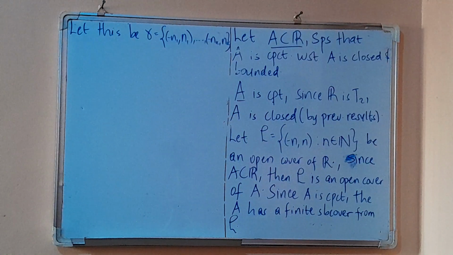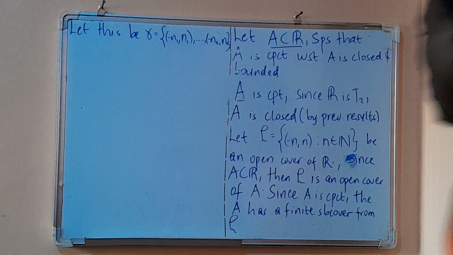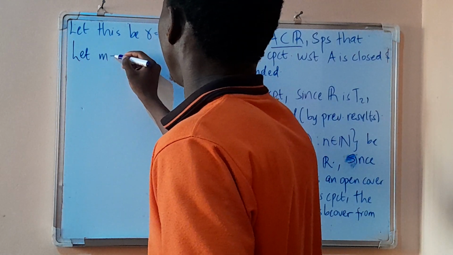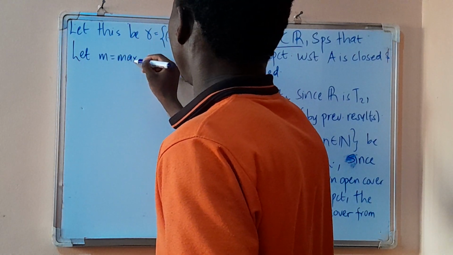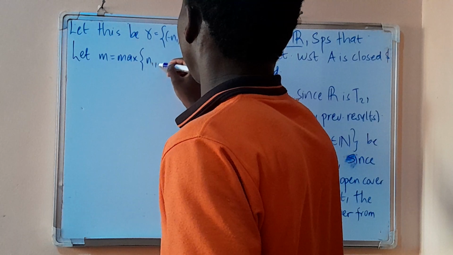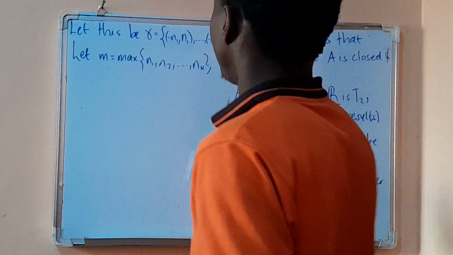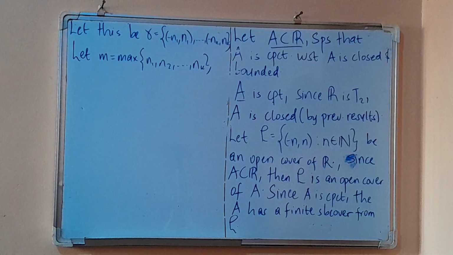That is the finite subcover of A. So if we let M be the maximum of n1, n2, up to nk, where these are natural numbers, we can take an example.